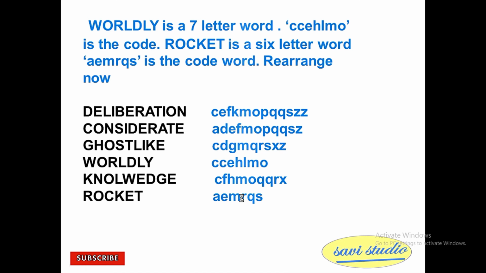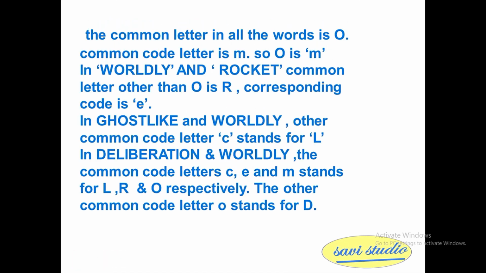So O is M. In worldly and rocket, the common letter other than O is R, so the corresponding code will be E. In ghost like and worldly, the other common code letter C stands for L. In deliberation and worldly, the common code letters C, E, M stand for L, R and O respectively. The other common code letter O stands for D.